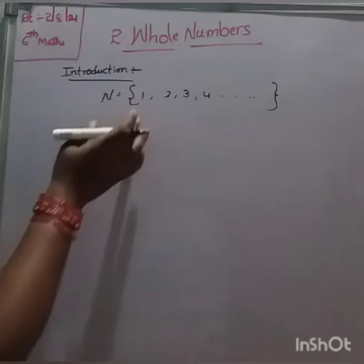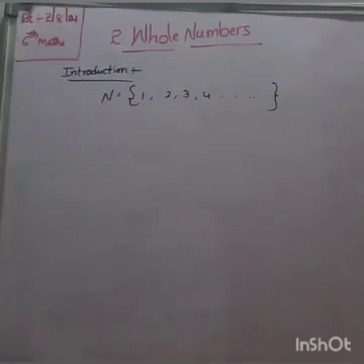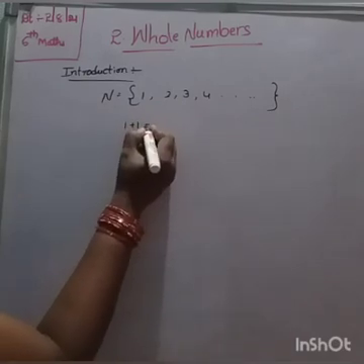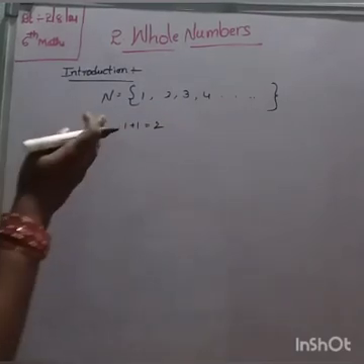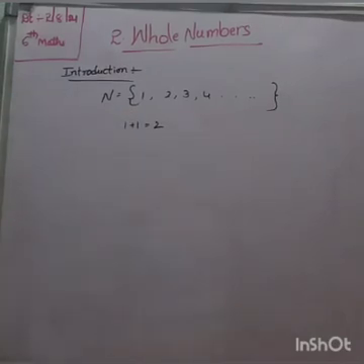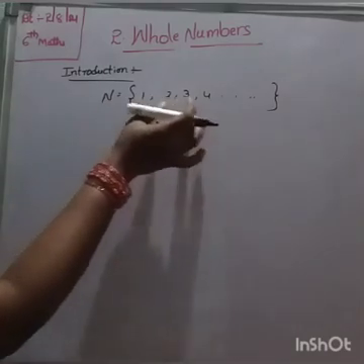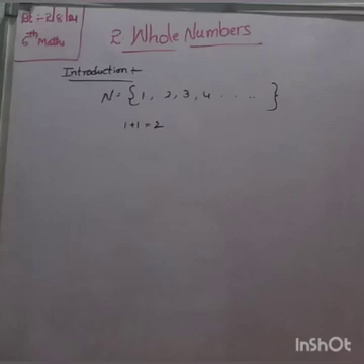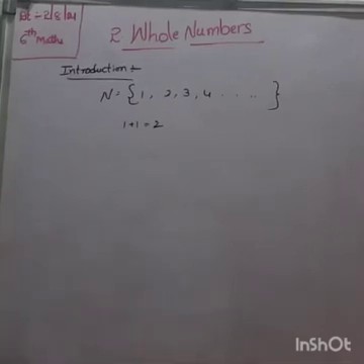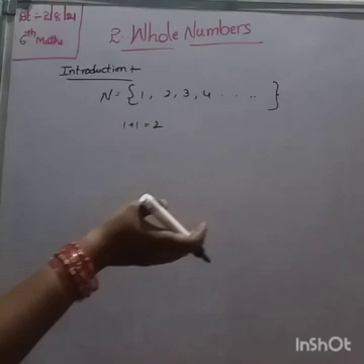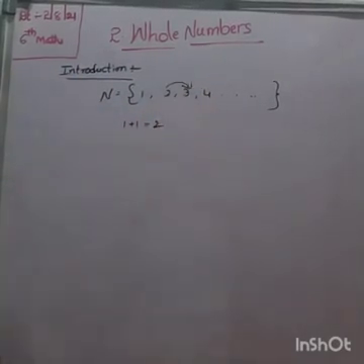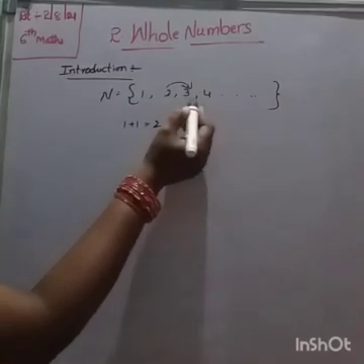If we add 1 to any natural number, we get the next number. For suppose 1 is there, now when we add 1, we get 2. When we add 1 to any natural number, we get the next natural number. So the next number of any natural number is called its successor. 2's successor is 3, 3's successor is 4.